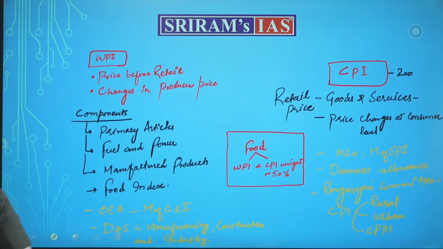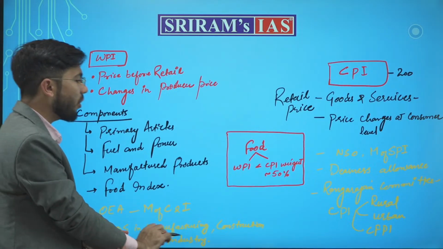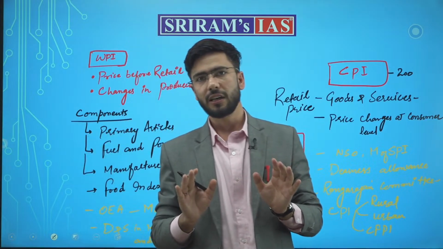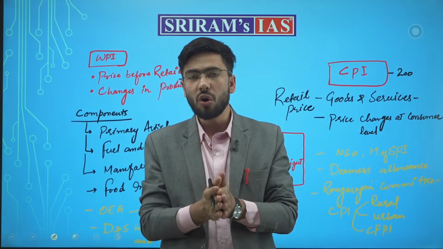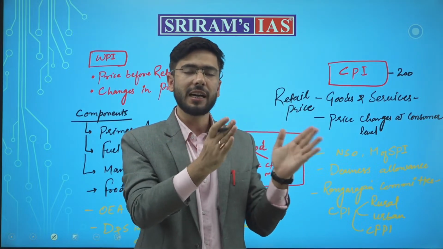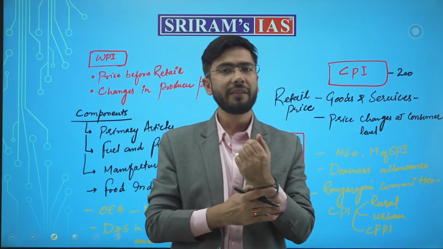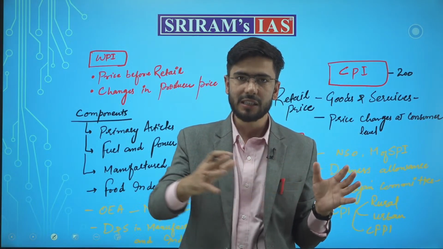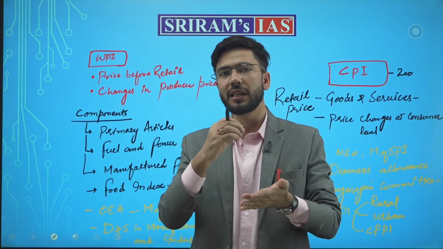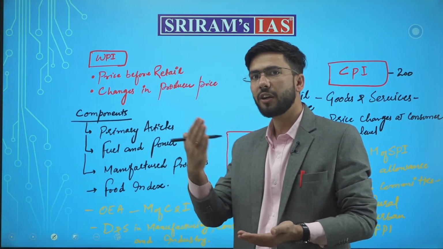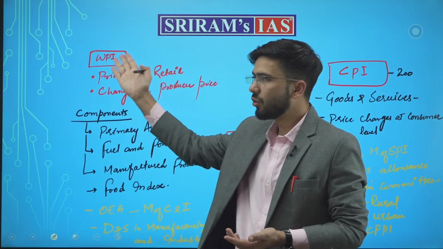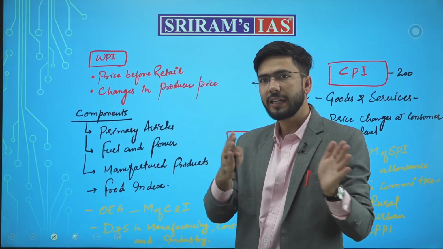Understanding wholesale price index, the price before retail. Understand it. It is the price before it is sold at the retail level. It involves the manufacturer, the market supply, the producer, then the wholesaler, then the intermediaries also, distributors. Every cost is incurred in the wholesale price but before the retail price.